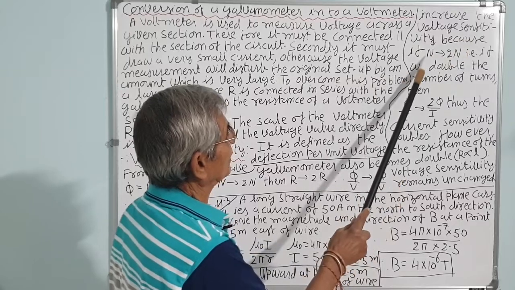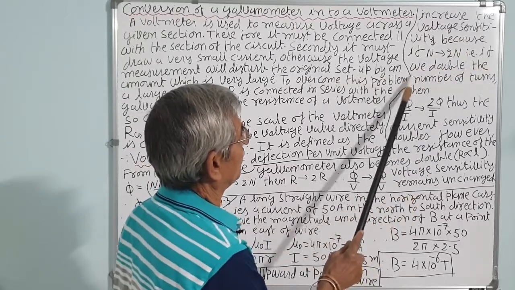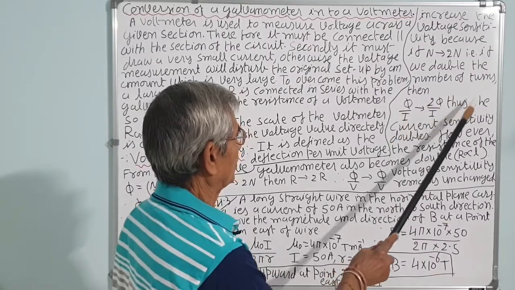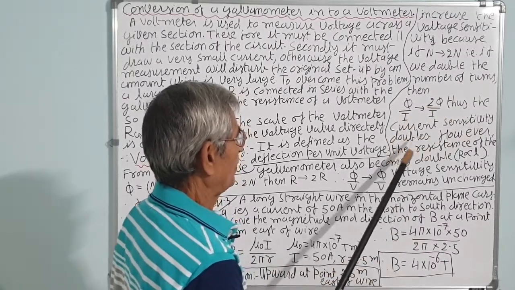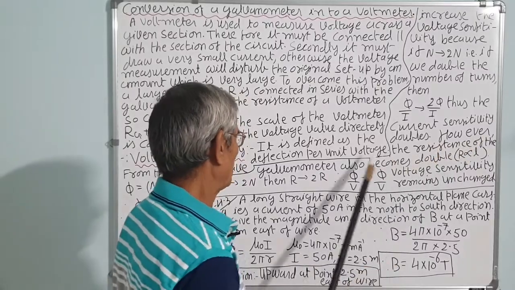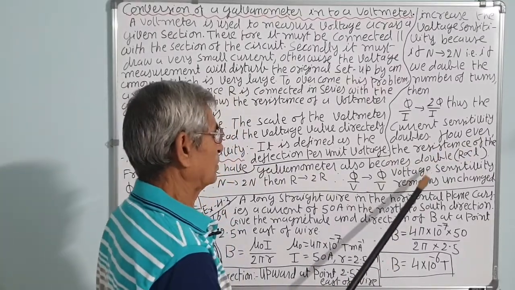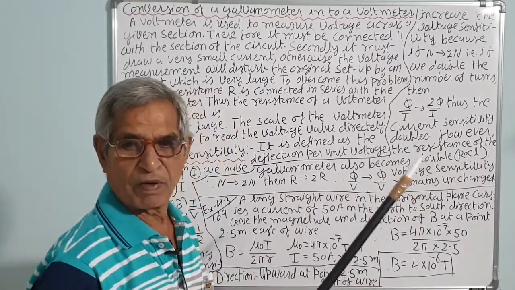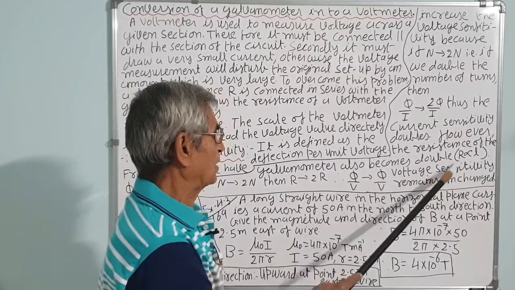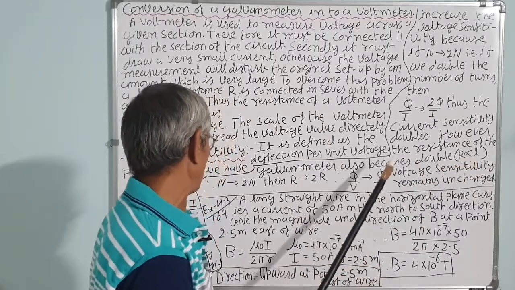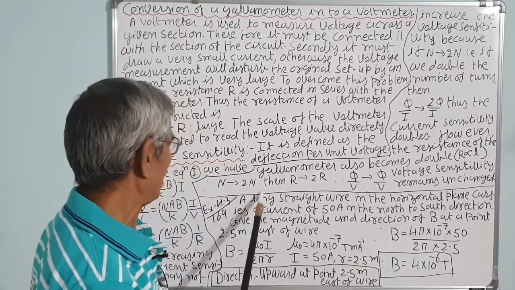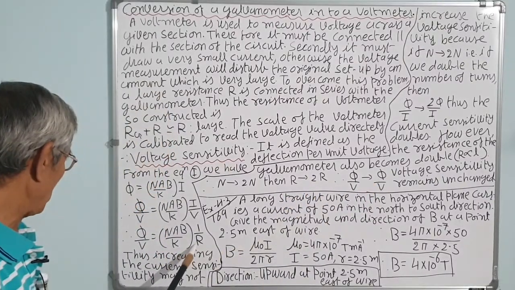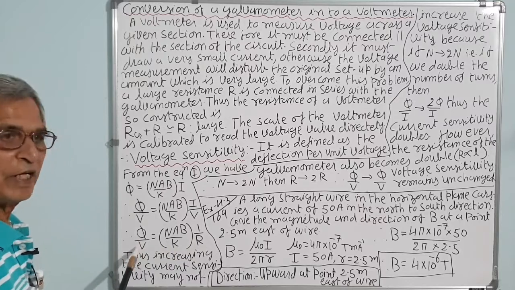Because if the number of turns increases to 2N, that is if we double the number of turns, then phi upon I becomes 2 phi upon I, thus the current sensitivity doubles. However, the resistance of the galvanometer also becomes double. When the number of turns doubles, the length of the wire doubles, and resistance is directly proportional to the length of the wire, so R becomes double. So in this case for voltage sensitivity, this R will be double, so it will be the same again.